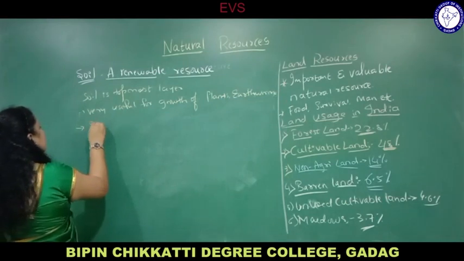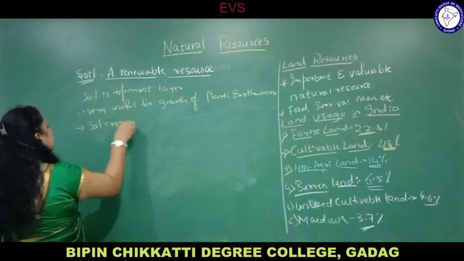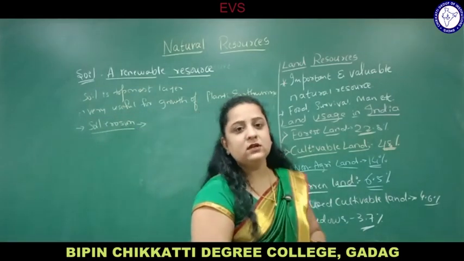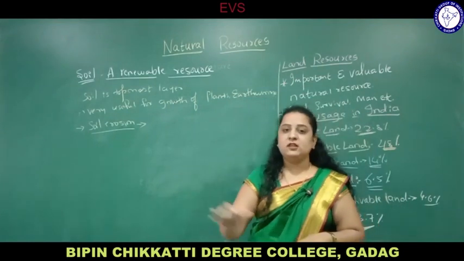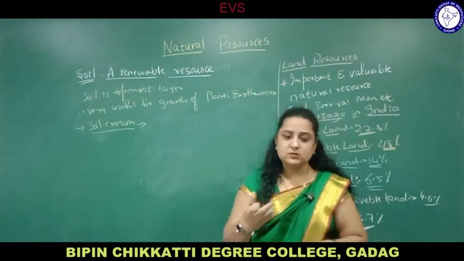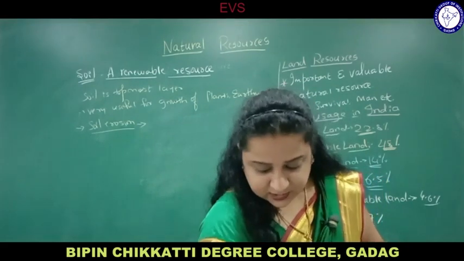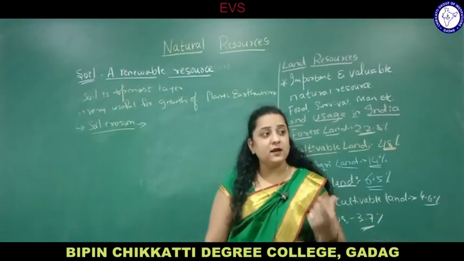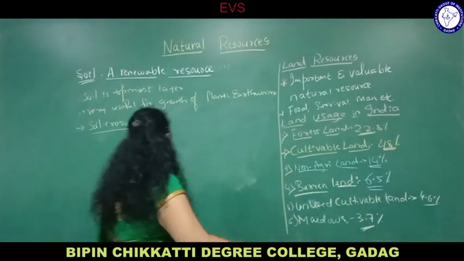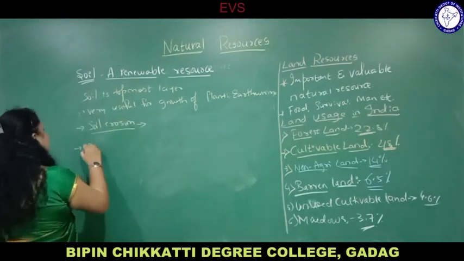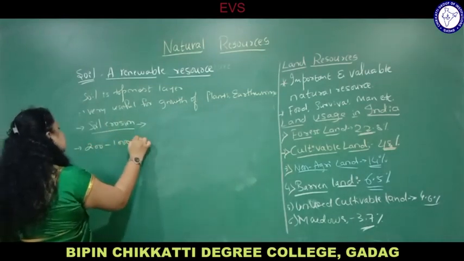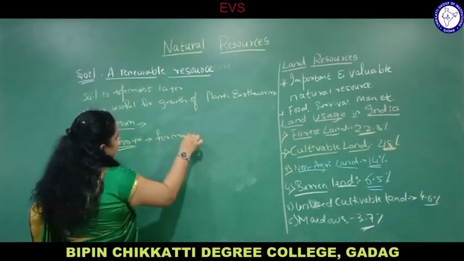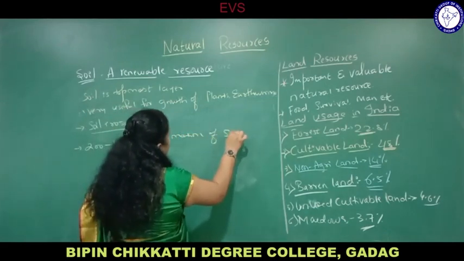Now what is soil erosion? It is the loss of the topmost layer of the soil. Loss means due to some heavy rainfall or flood, the topmost layer of the soil is carried away into the water bodies. It depends on atmospheric pressure and climatic conditions also. So about 200 to 1000 years are required for the formation of soil. How many years? 200 to 1000 years are required for the formation of soil.